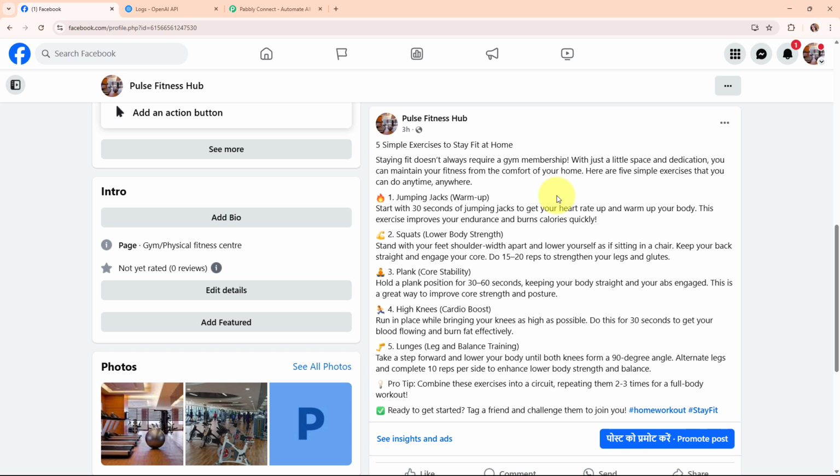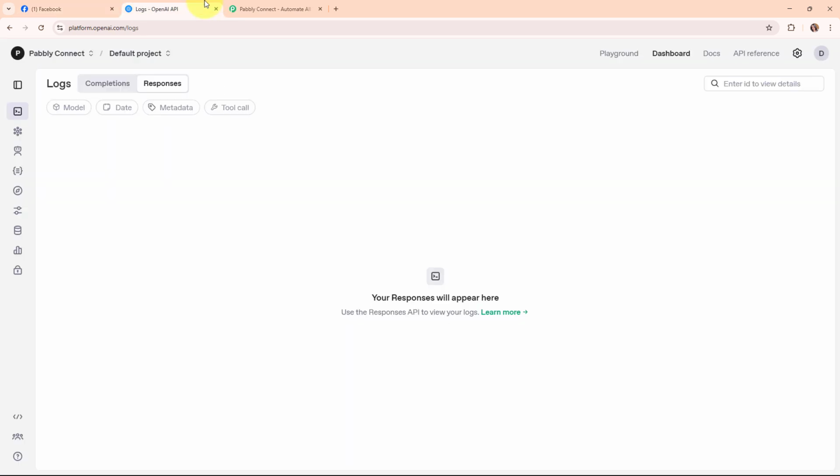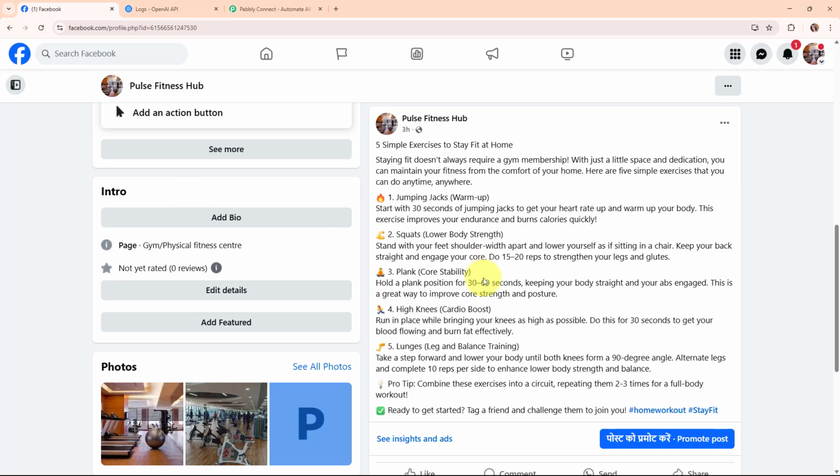So now manually translating my blog posts from English to French takes a lot of time and effort. So to simplify this, I use an AI agent with Pabbly to automatically translate my English blog post into French and post them on my French page. This ensures that both audiences receive the same valuable content without any delay. With this automation, I can maintain consistency, expand my reach, and engage with a wider audience effortlessly.